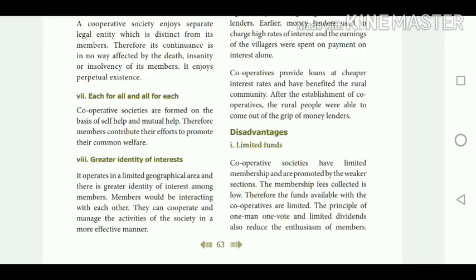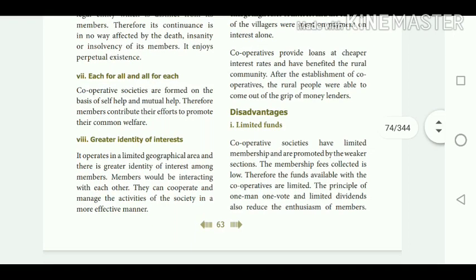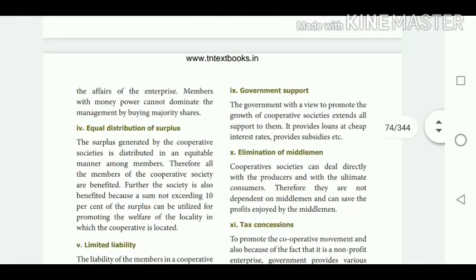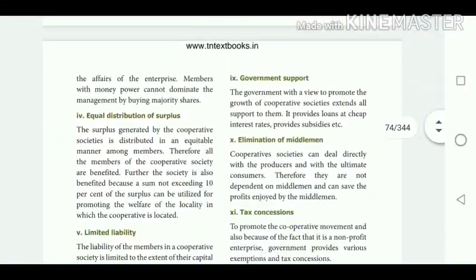Then government support. The government also supports the cooperative society and extends all support to them. It provides loans at a cheap interest rate, and it provides some subsidy also. Then elimination of middleman. In a cooperative society there is no middleman, because they purchase the product from the producers and distribute the goods to the members of the society, that is, to the consumers. Therefore, they are not dependent on the middleman and can save the profit enjoyed by the middleman. Who are the middlemen? The wholesaler and the retailer all come under the category of middleman.